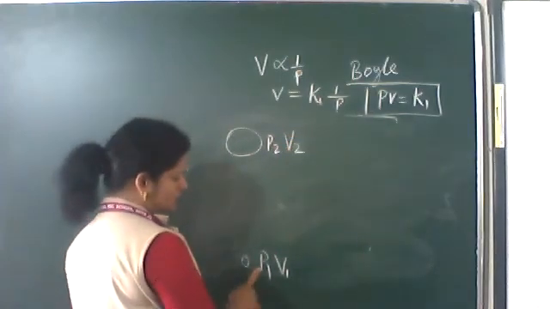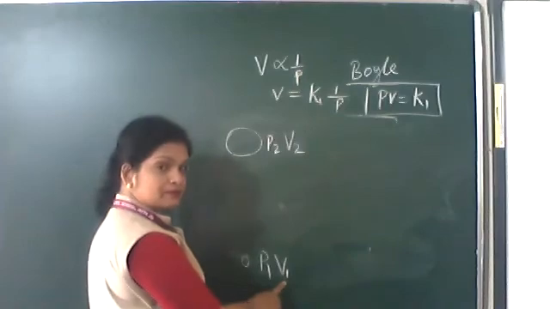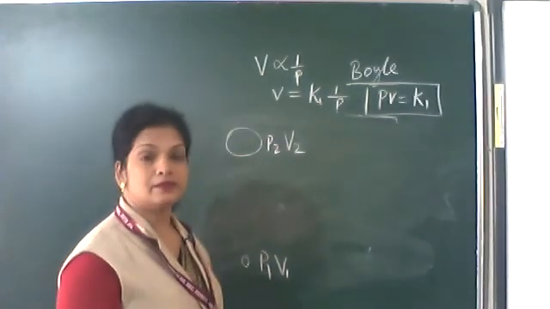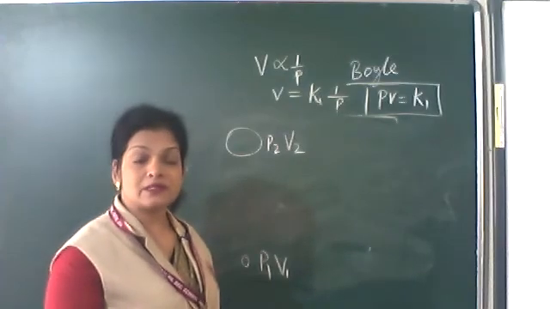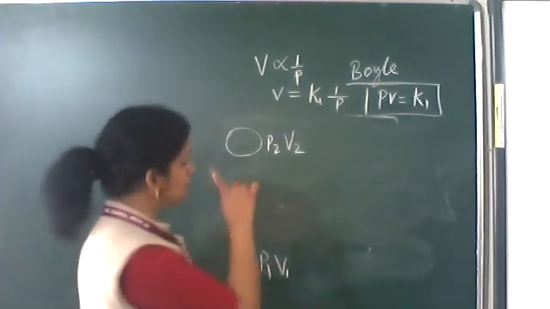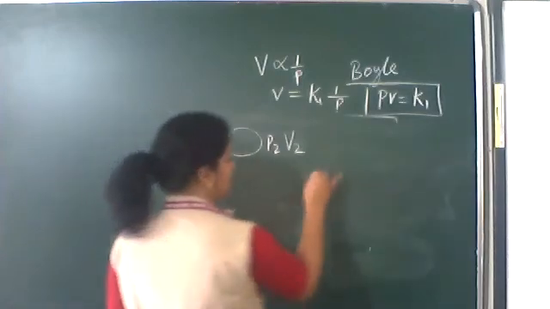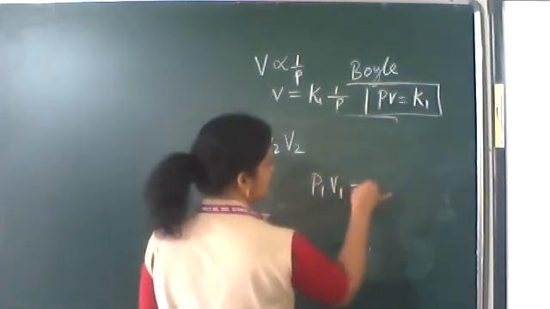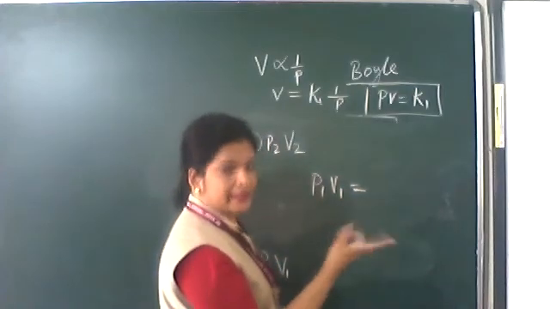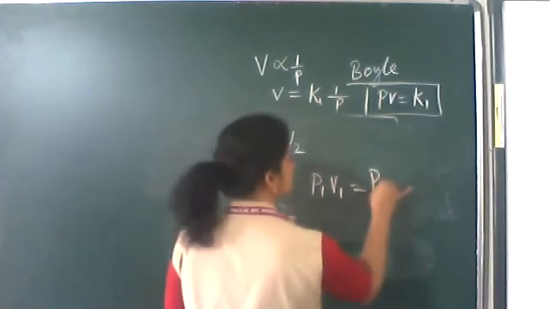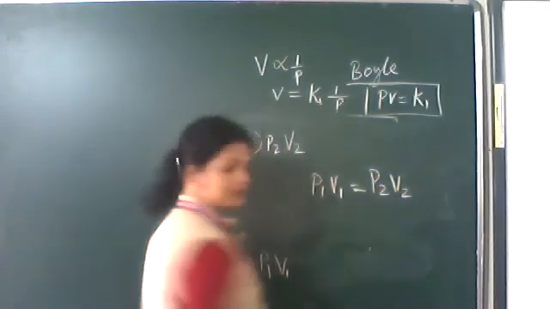When you multiply them, the value will be the same. One is low, one is high; there also one is low, one is high. So P1 V1 is K1. Again P2 V2 is K1, or P1 V1 is equal to P2 V2.